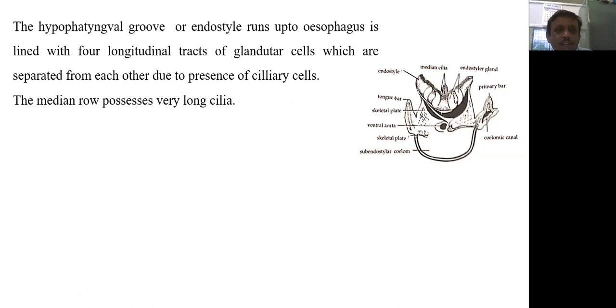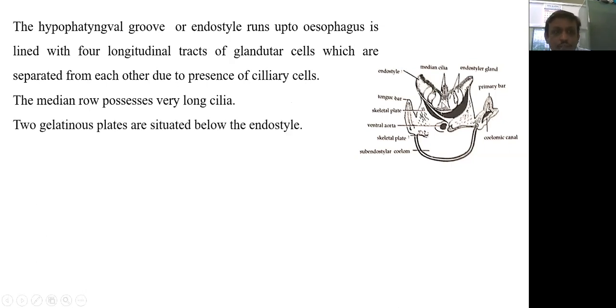The median row possesses very long cilia. Here these are the median cilia, and this median row contains very long cilia. The two gelatinous plates are situated below the endostyle. These are gelatinous plates which are present below the endostyle. Skeletal plates are present below the endostyle. The glandular cells secrete mucus.